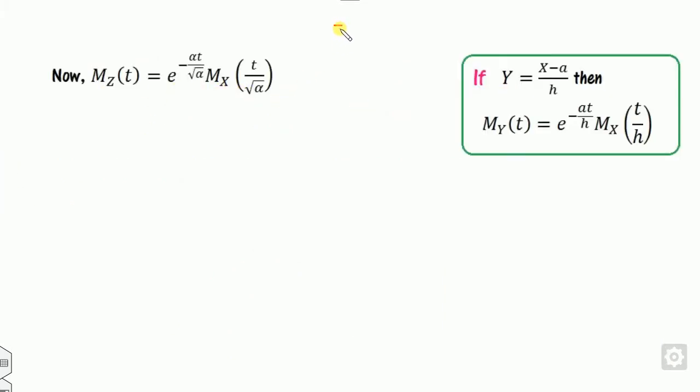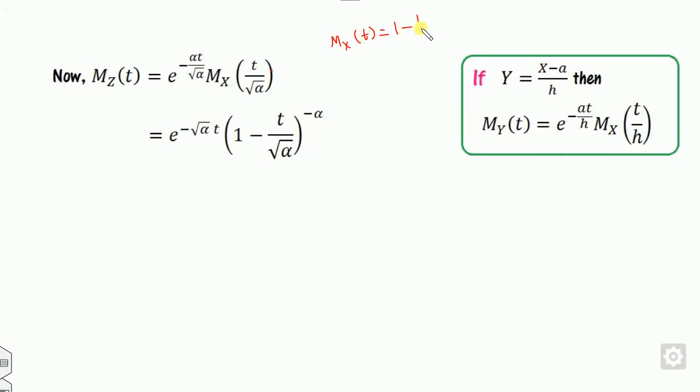So look at that, what is the value of the z that I have calculated in the previous slide. So a is my alpha, h is my root alpha. I can substitute here. So what is that? If I calculate them, this is nothing but my this. And what is the moment generating function of the gamma distribution? It is nothing but (1 minus t) raised to the power minus alpha. So here is my t, this one.